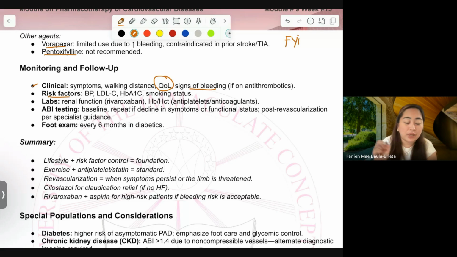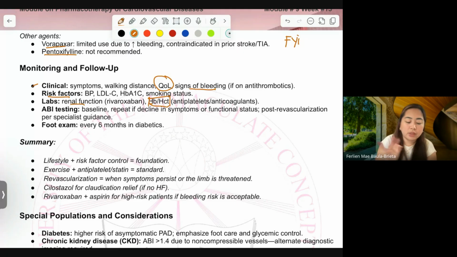Okay. Risk factors. We have to monitor and follow up the BP, LDL, HbA1c. So meaning you will cover all of those. I mentioned that earlier also. Do not forget, class, to check for the renal function and hemoglobin and hematocrit level.